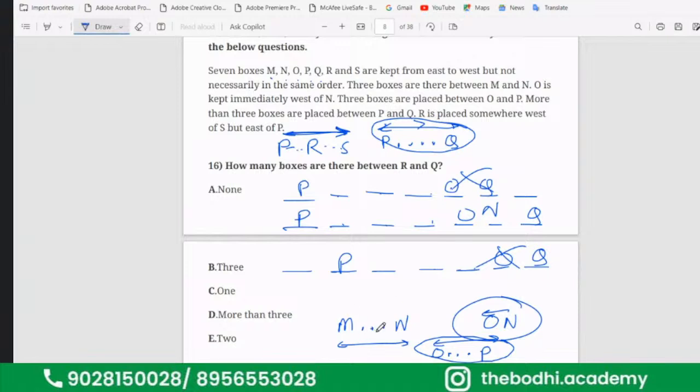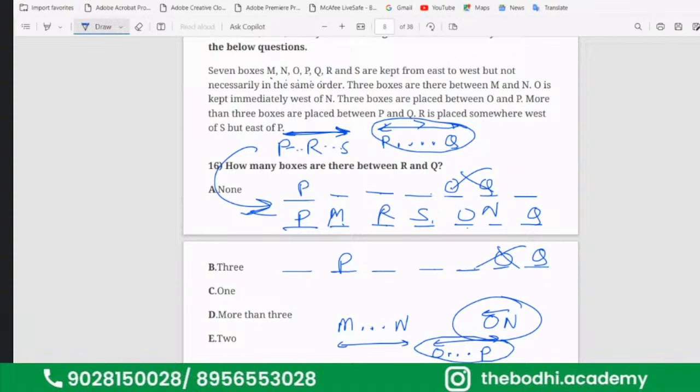Now, 3 boxes gap between M and N. 1, 2, 3, M will come here. Now, which are the 2 left? R and S. As per this, we will replace here R and S. So, answer will be P, M, R, S, O, N, Q. So simple. Put it down.